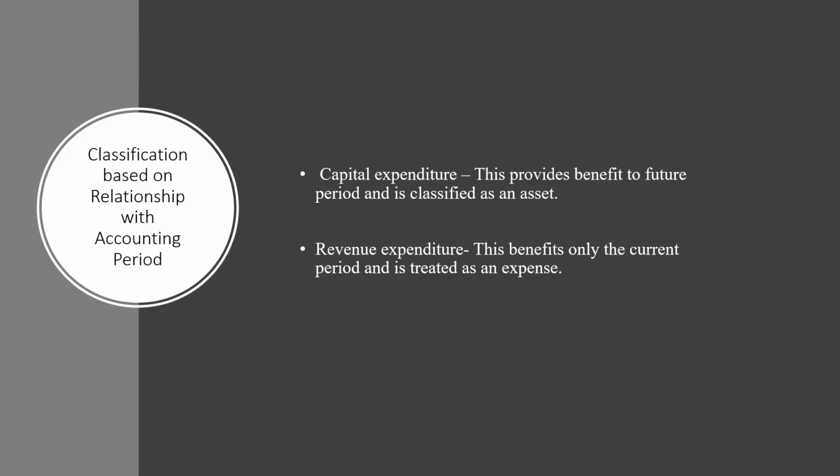So capital cost will provide benefit to future periods and it is generally classified as an asset. So if we are purchasing assets which give us benefits for future periods, we call it a capital cost. The next one is a revenue cost. This benefits only the current period. So if we are incurring expenditure for the benefit in the current year, we call it revenue expenditure, and this revenue expenditure is treated as an expense. Capital will be treated as an asset, revenue will be treated as an expense.